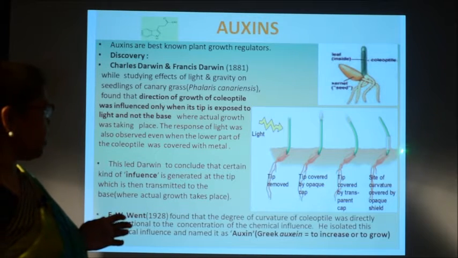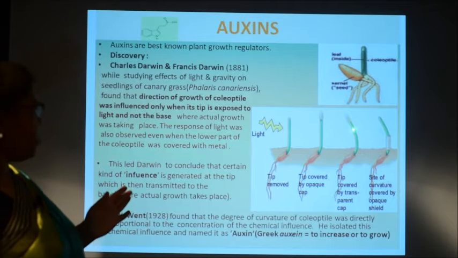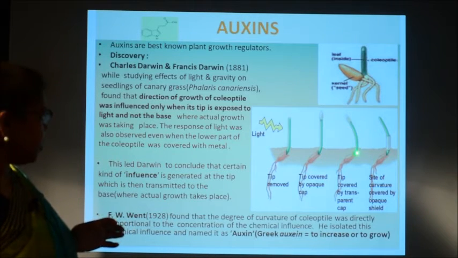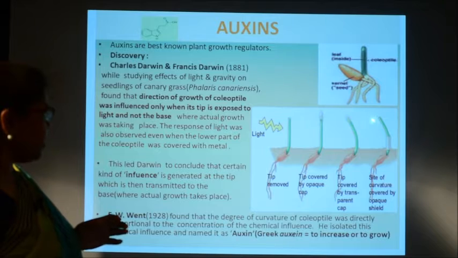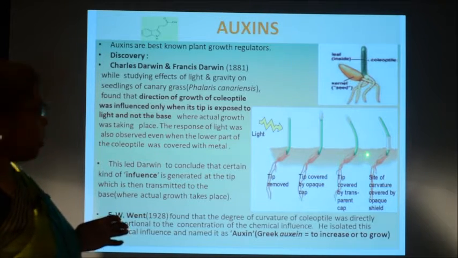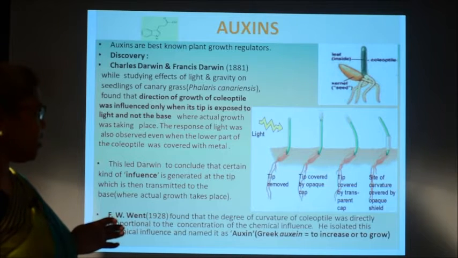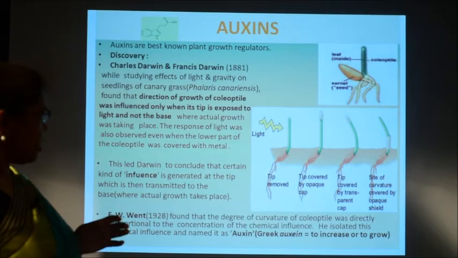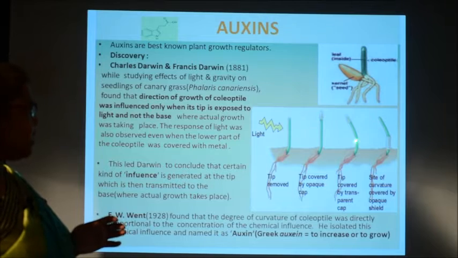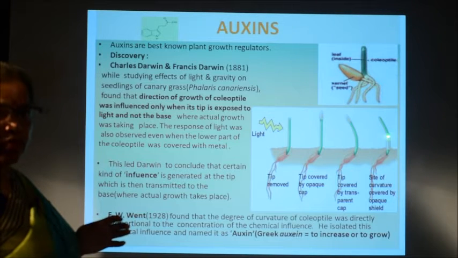whereas in the third and fourth setup you find the growth. How do you find the growth? You see, there is bending movement. Bending movement means at this place, at the basal portion of the coleoptile, growth has taken place. That is why the bending is seen. So, growth is observed in these 2, the third and fourth setups.